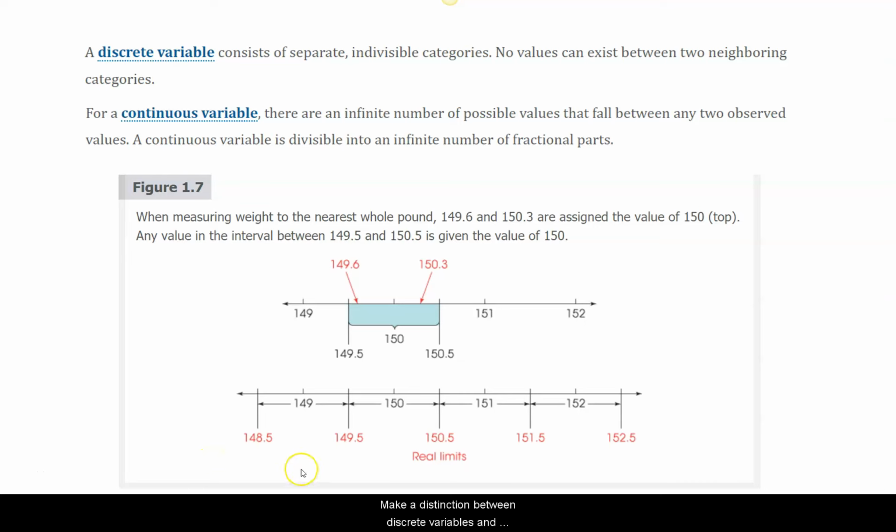I want to make a distinction between discrete variables and continuous. A discrete variable is separate and indivisible. So if I ask people how many children they have, how many cars they own, how many degrees, etc., in those cases, you can't list a fraction. Those numbers will always be whole numbers, and they're indivisible, as the name suggests.